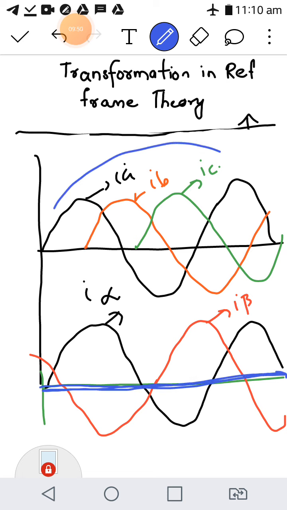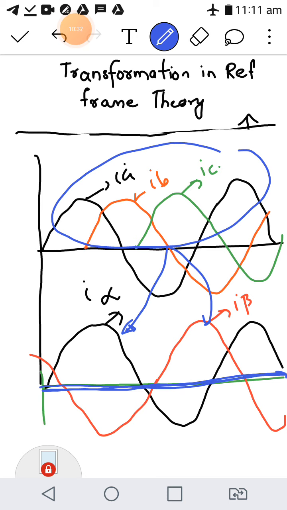So the entire three-phase quantities ABC will be converted into two stationary reference axes, alpha and beta. Now using this alpha and beta, a lot of theories have been developed to find the equivalent parameters, like how to calculate the instantaneous active power and reactive power. All these things can be calculated; you will be learning that in higher classes. The instantaneous real power theory, reactive power theory, lots of theories are there: PQ, PQR, SR, and many more. Based on those theories, once you convert this into the alpha beta frame, you can easily find out P and Q and certain other parameters. That's the advantage of this technique.